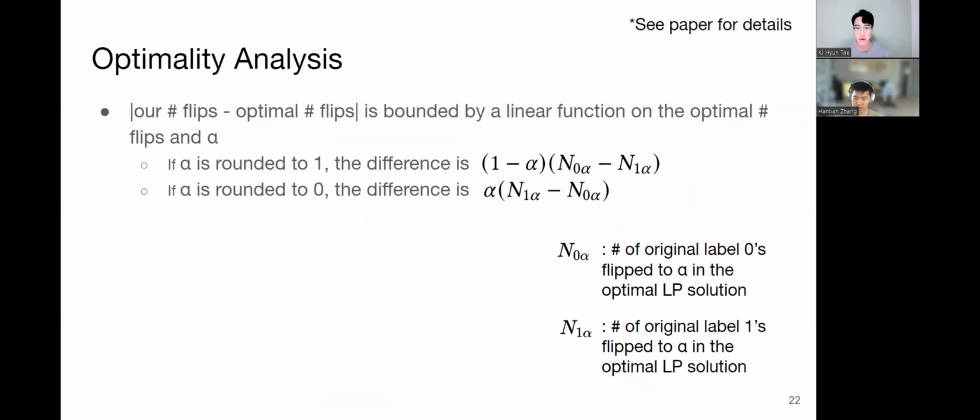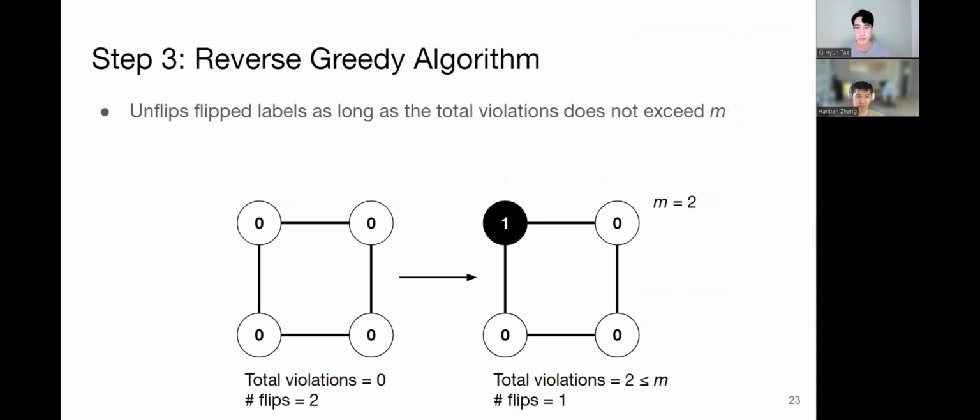Our algorithm has theoretical guarantees in terms of optimality, where the number of flips it performs compared to the minimum possible number of flips is bounded by a linear function of the number of minimum flips and the alpha value, as shown in the below equations. Please refer to our paper for details. We also developed an algorithm called reverse greedy to further optimize a solution, which unflips flipped labels as long as the total violations do not exceed the limit. Continuing from the left figure, we unflip the first node from 0 to 1, such that the final solution has fewer flips and still satisfies the violation constraint.